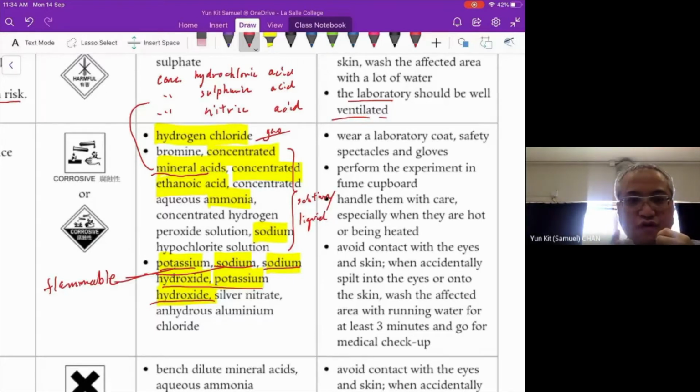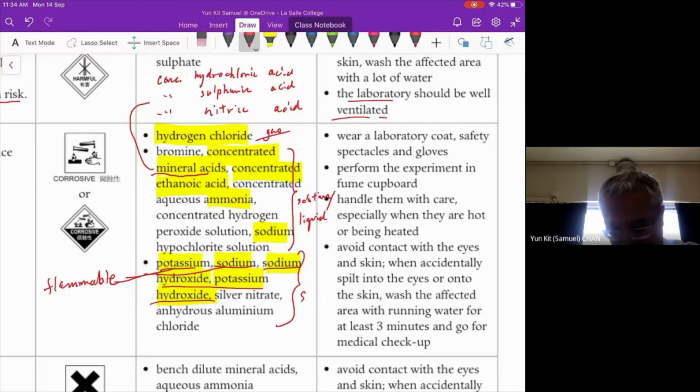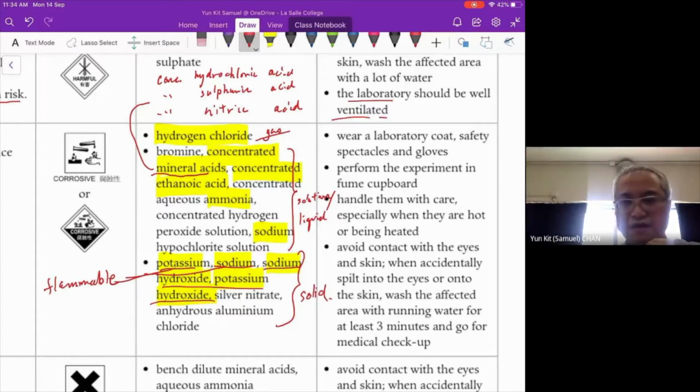But the solid sodium hydroxide and solid potassium hydroxide are also corrosive. So you have to make yourself very clear about this concept. Any question here?